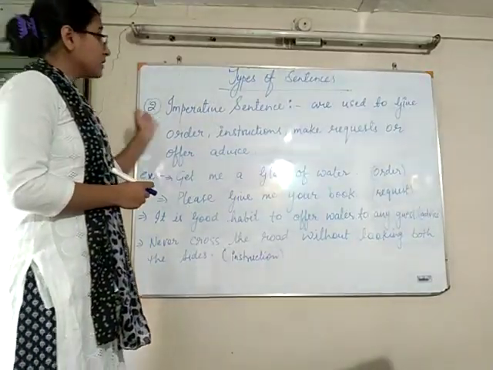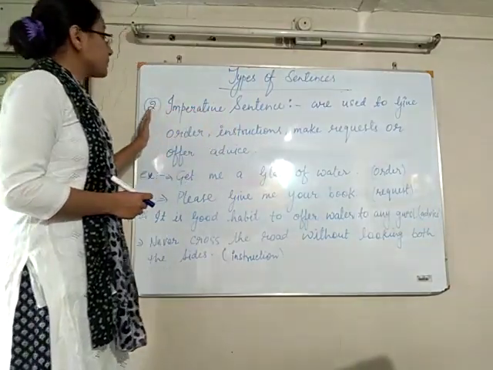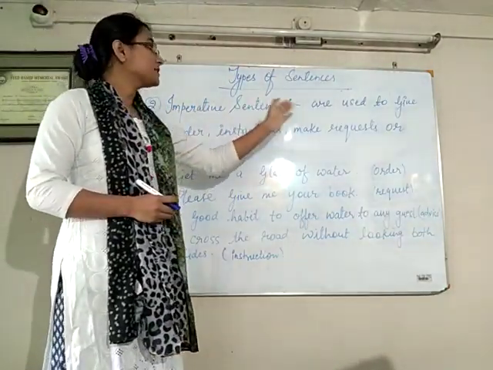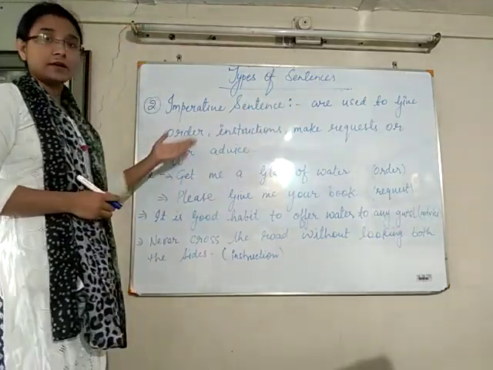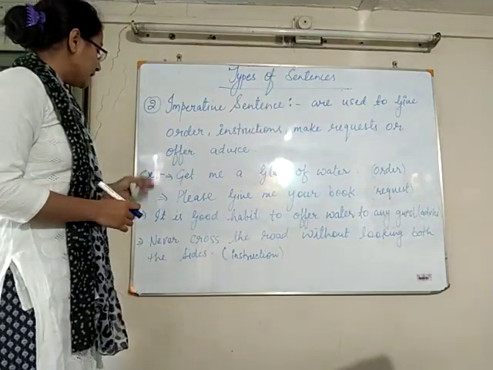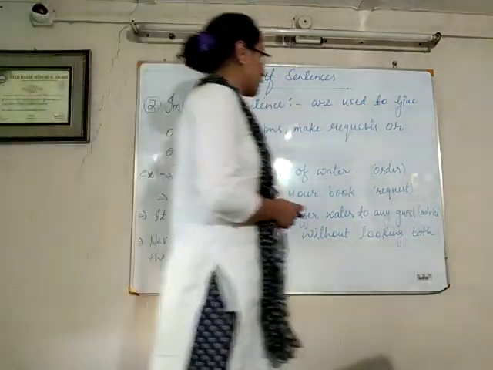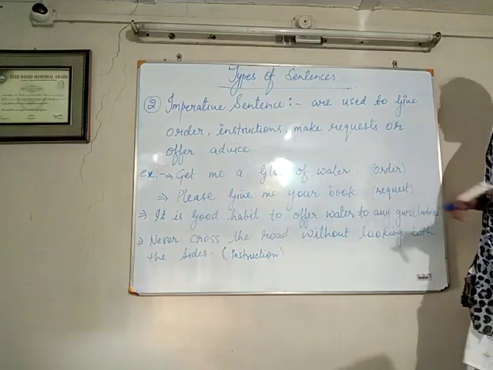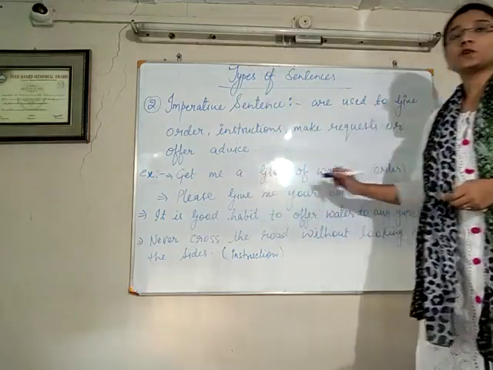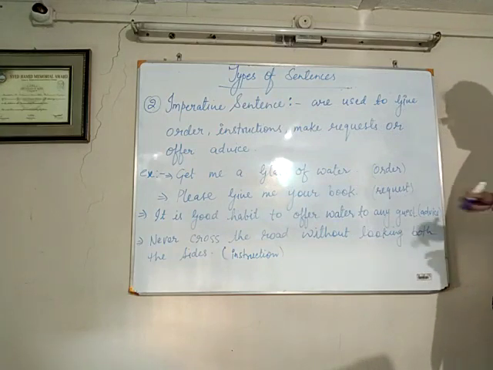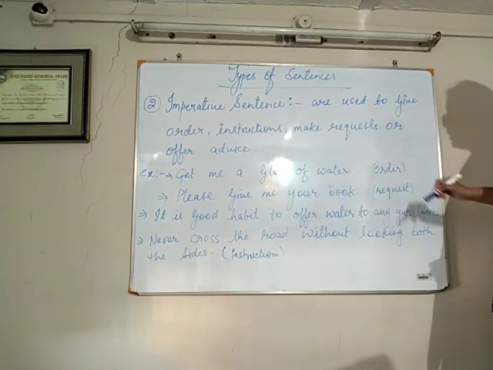So the imperative sentence. Second one is imperative sentence, and its definition is imperative sentences are used to give orders, instructions, make requests, or offer advice. Here I wrote some examples of order, instruction, request, and advice. Like first one is get me a glass of water. So in this sentence, here is the order. So I wrote in bracket order.